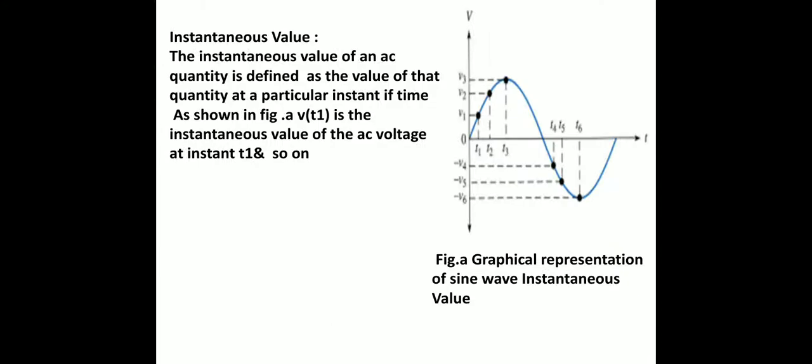What is the instantaneous value? The instantaneous value of an AC quantity is defined as the value of that quantity at a particular instant of time, as shown in the figure, v(t1).